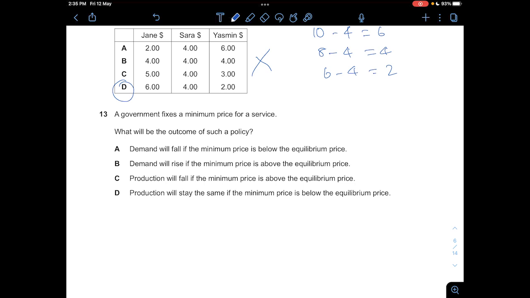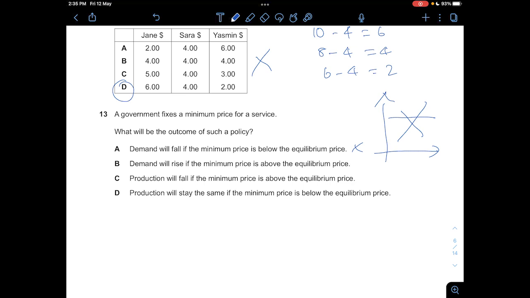And then 13. The government fixes a minimum price for a service, and what will be the outcome of such a policy? So a minimum price would be price control, and in order for it to be effective, it must be priced above the equilibrium price. So 13, let's look at A. The amount of 4 if the minimum price is below the equilibrium price. Wrong. If it's below the equilibrium price, the suppliers will still sell at the equilibrium price. They won't bother selling at the minimum price because no supplier wants to reduce their profits. Okay.